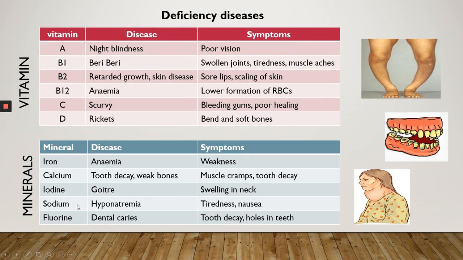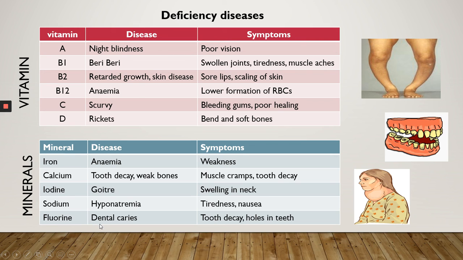Deficiency of sodium causes hyponatremia. How will you identify it? Regular muscle cramps, tiredness, and nausea are there. Hyponatremia is the low level of sodium in the blood. Fluorine, we get from water.